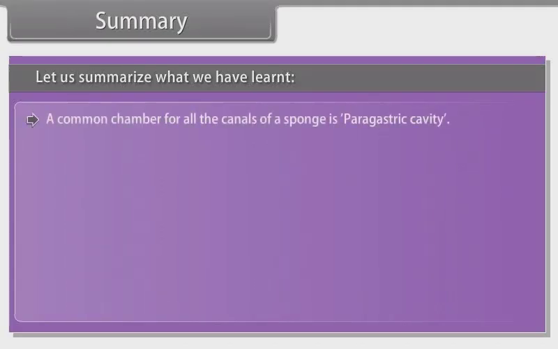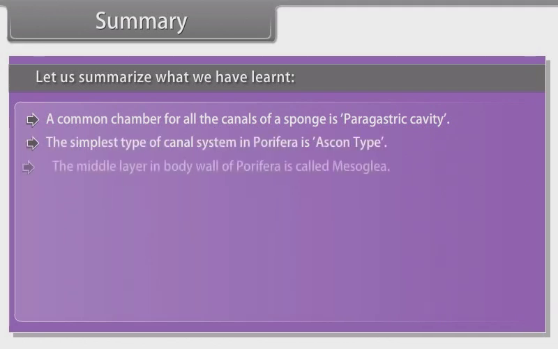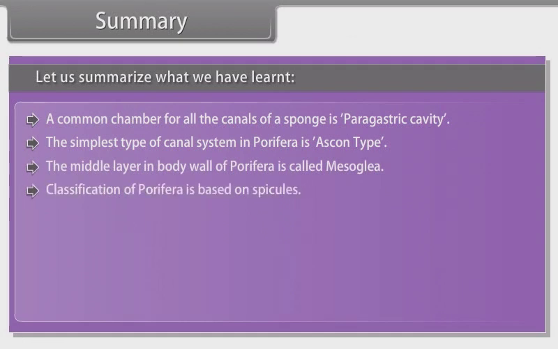A common chamber for all the canals of sponges is the paragastric cavity. The simplest type of canal system in Porifera is Ascon type. The middle layer in body wall of Porifera is called mesohyl. Classification of Porifera is based on spicules.